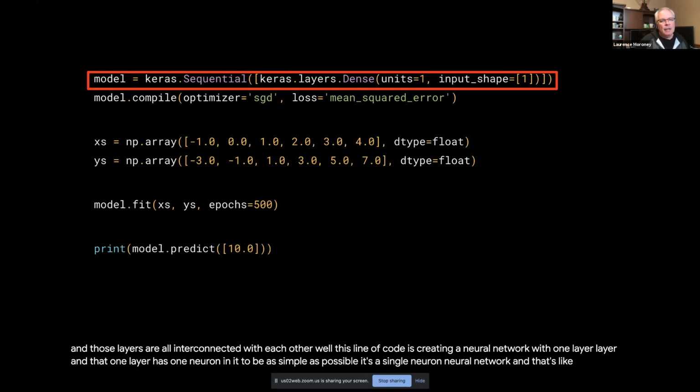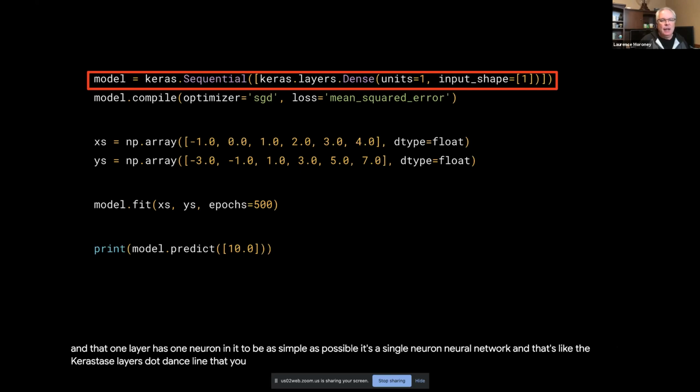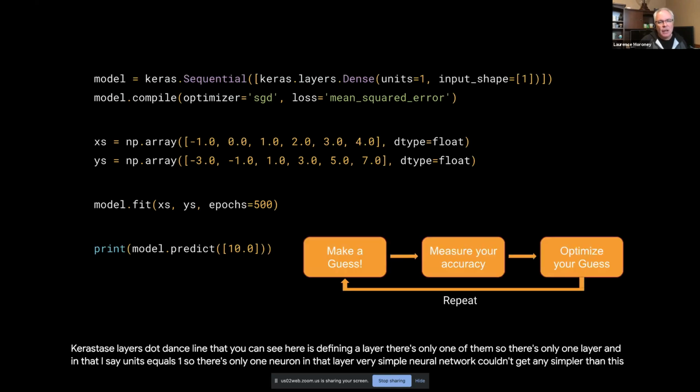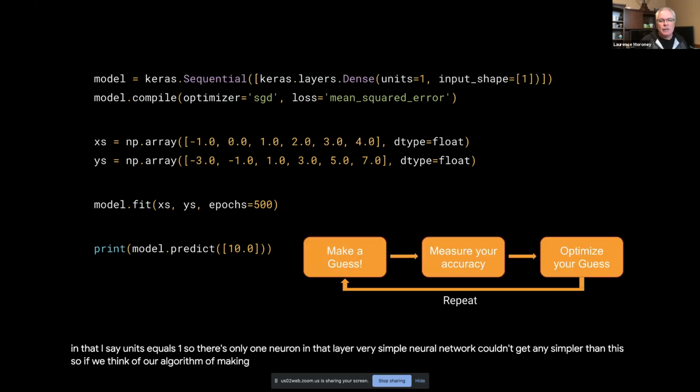The keras.layers.dense line that you can see here is defining a layer. There's only one of them, so there's only one layer. And in that, I say units equals 1, so there's only one neuron in that layer. Very simple neural network. Couldn't get any simpler than this. So if we think of our algorithm of making a guess, measuring your accuracy, and optimizing the guess, my initial guess is that the neural network gets randomly initialized.